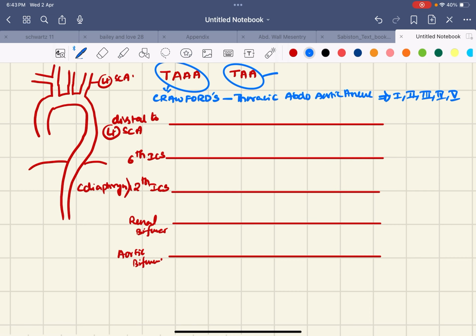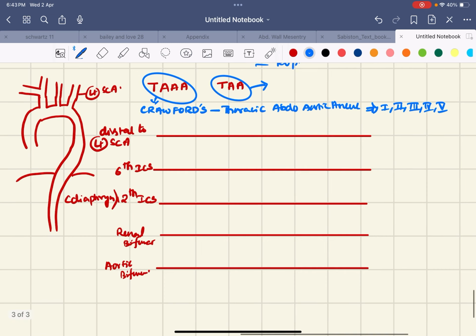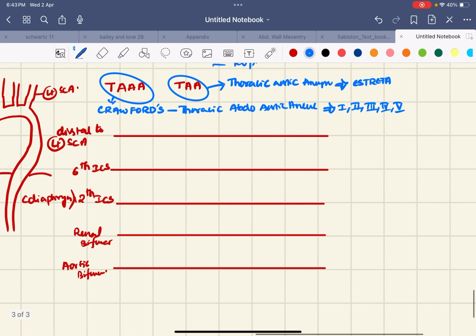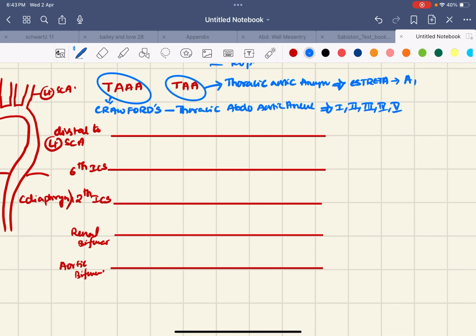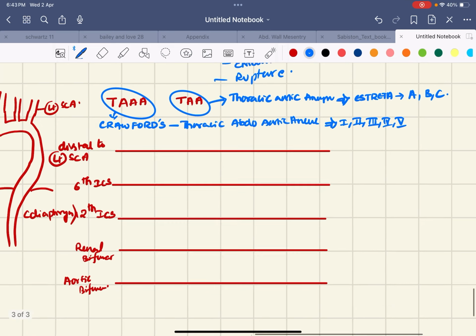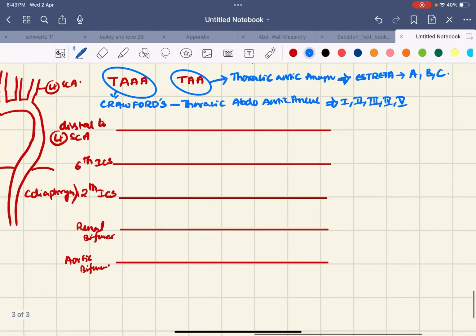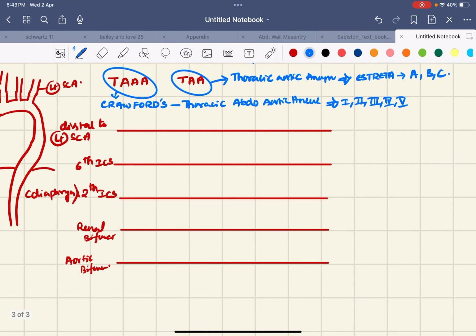And this is for thoracic aortic aneurysms; the classification name is Svensson's, and it is divided into A, B, C types. These are important for NEET-PG entrance and SS entrance also, so please friends remember it.